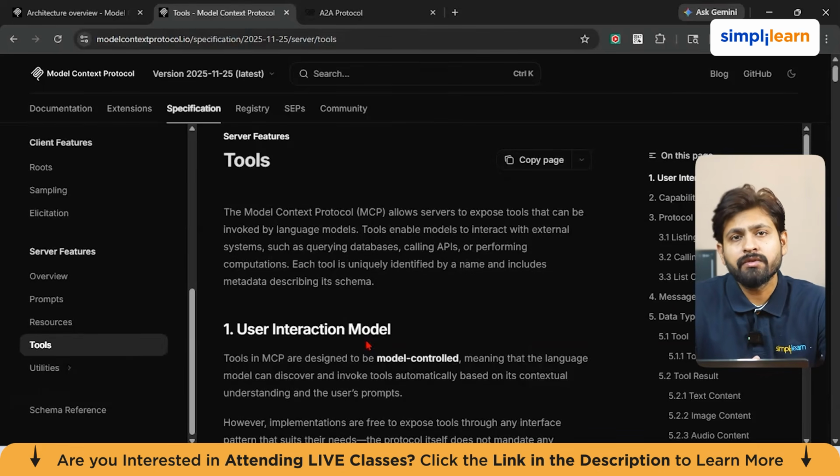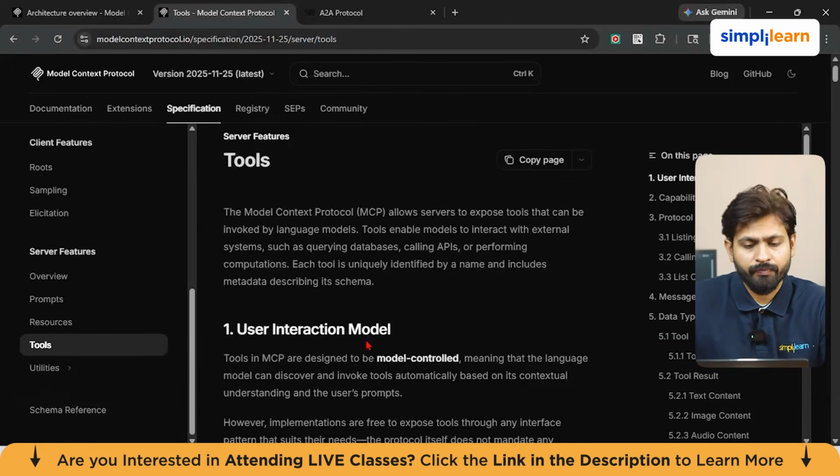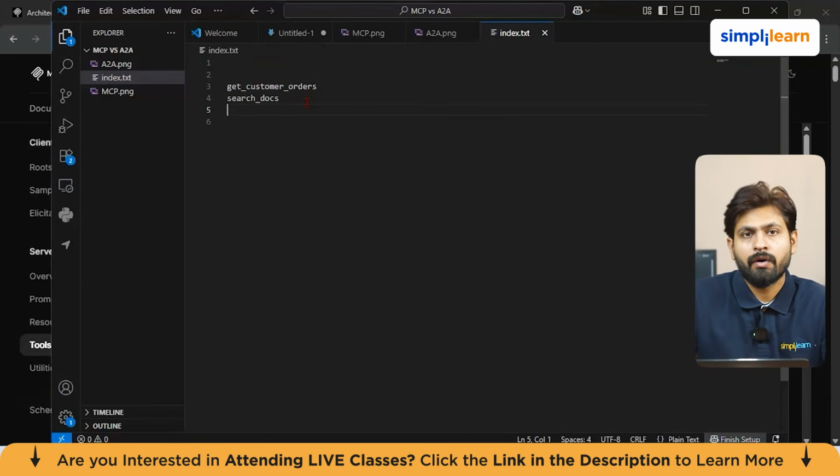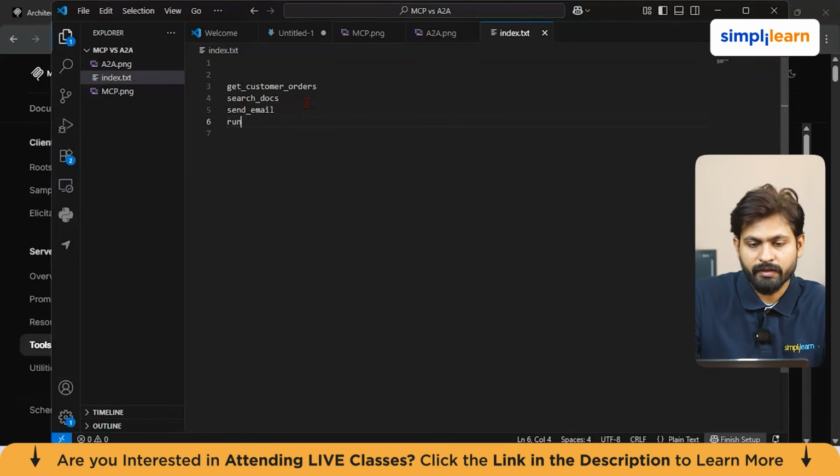MCP says that tools are discoverable and model-invocable, which means the model can invoke them. An example: get customer orders, search dogs, send email, or run a SQL query. These things are called tools.